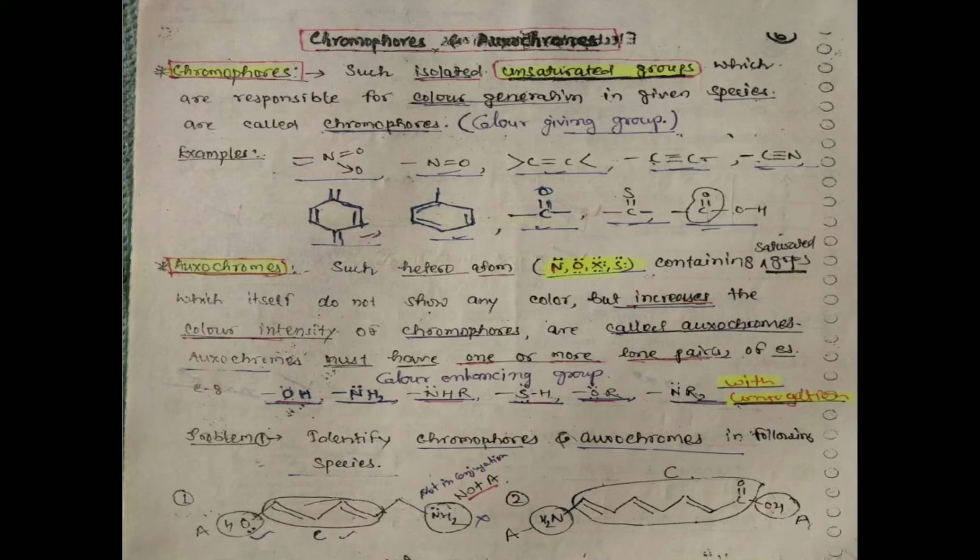यूवी विजिबल स्पेक्ट्रोस्कोपी एंड द बियर लैम्बर्ट्स लॉ. Now we are discussing about chromophores and auxochromes. What is the chromophore and auxochromes?